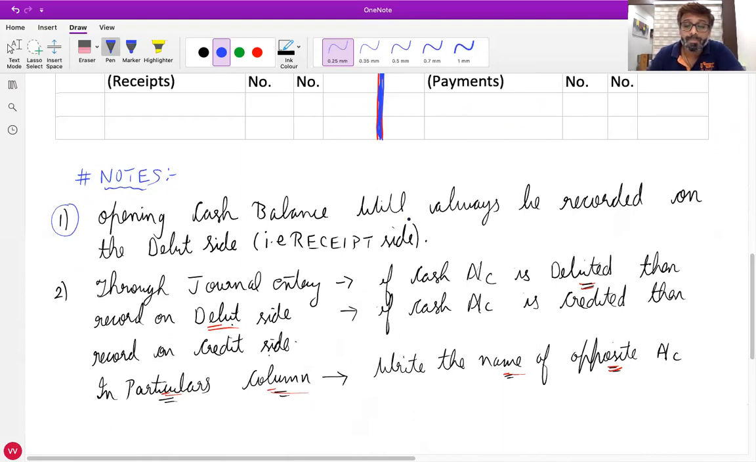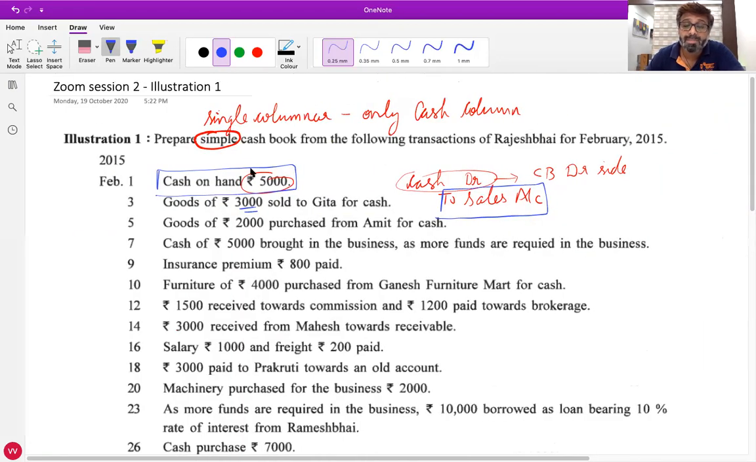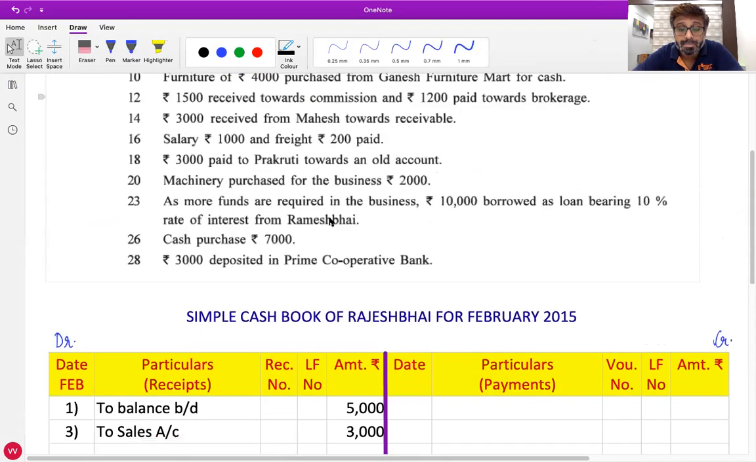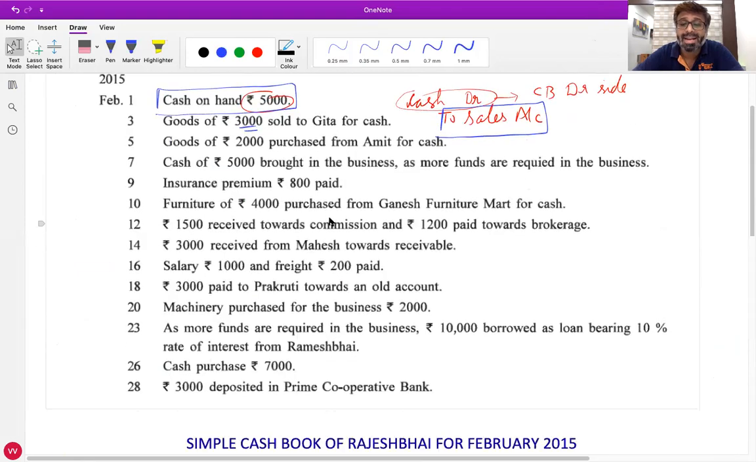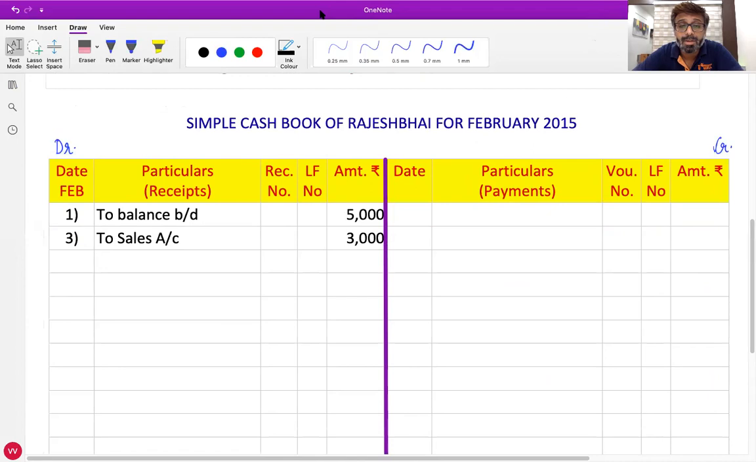Opening cash balance will always be recorded on the debit side, that is the receipt side. So in every question you'll do this. Whatever is the opening cash balance, that will always come on the debit side. Did you understand this? Is the second one clear, Dhruvi? Yes sir. Okay. Rajvi, unmute yourself. We don't have to write anything else. This is sufficient, what we have written. Okay, Rajvi? You're not audible. Rajvi, you're not audible.